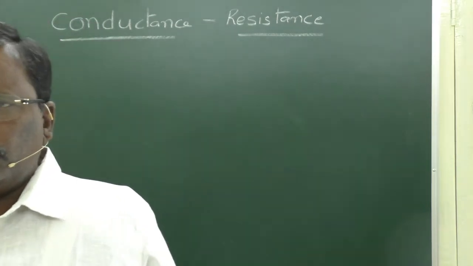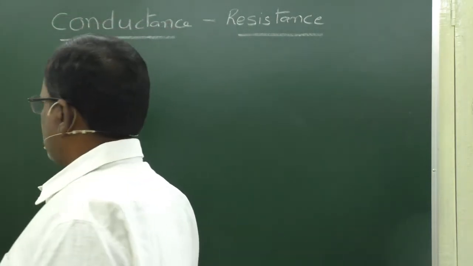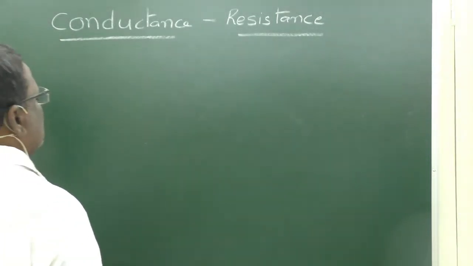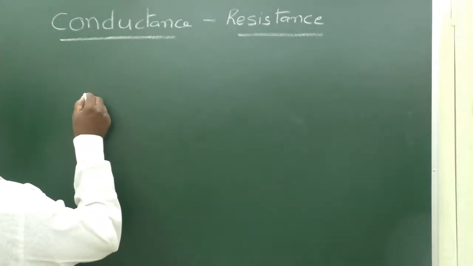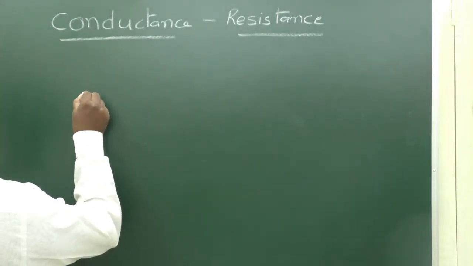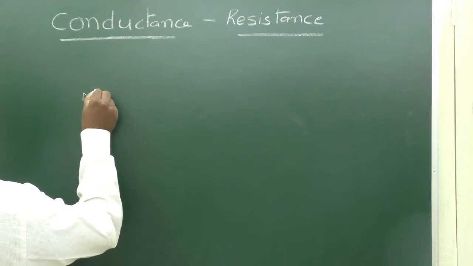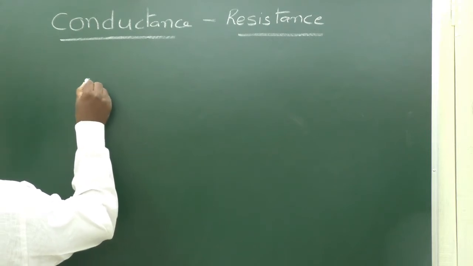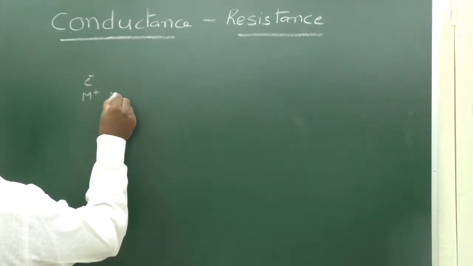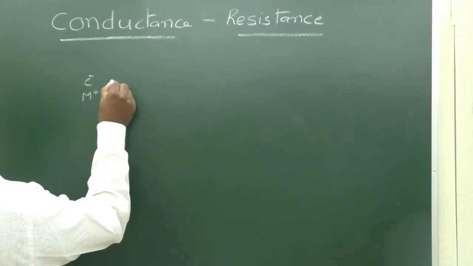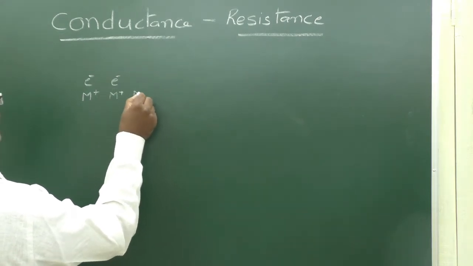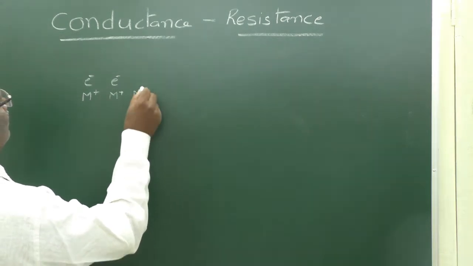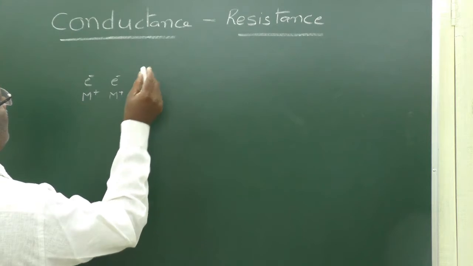We know that there are two types of conductors. One is metallic conductor and the other one is electrolytic conductor. In metallic conductors, metal ions are immersed in a pool of electrons, like this.